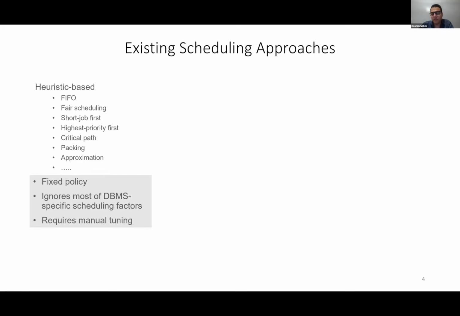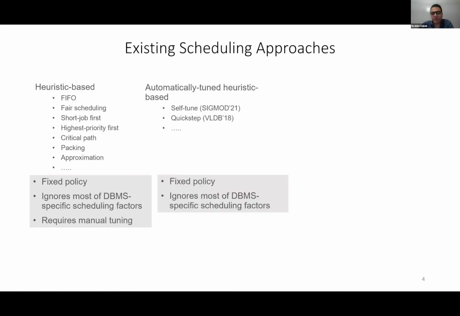Existing scheduling approaches can be categorized into 3 main categories. In the first category, we have heuristic-based approaches. In this case, we have a fixed policy regardless of the workload that we have. It also requires manual tuning. In the second category, we still rely on heuristic-based approaches, but the workload can be used to tune the parameters of the policies that we have.